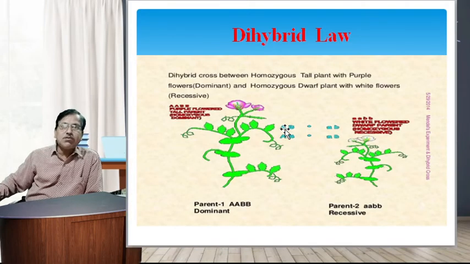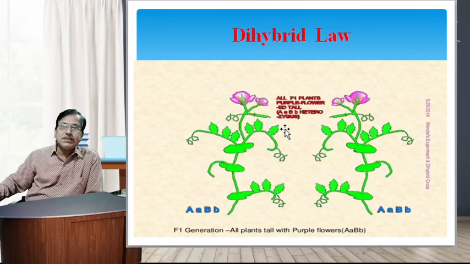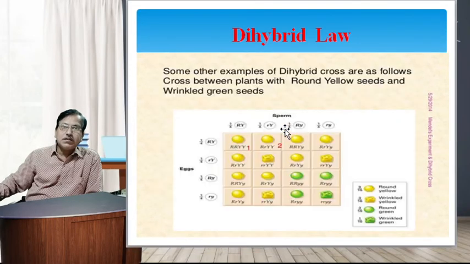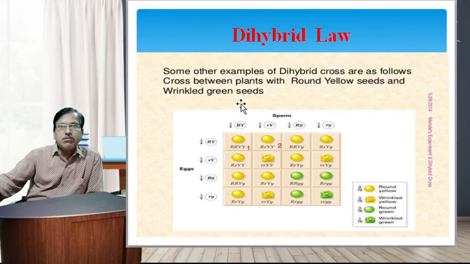This is a diagonal crossing to show the pea plants. Some other examples of dihybrid cross are as follows: a cross between plants with round yellow seeds and wrinkled green seeds.